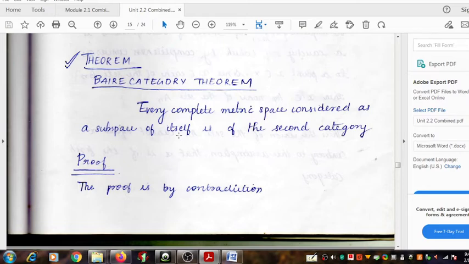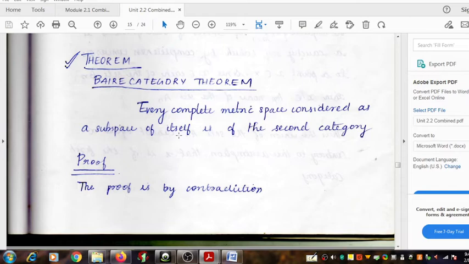So every nowhere dense set avoids the presence of open sets. Since open sets are not present there, open balls cannot be present there. We know that an open set can be expressed as a union of open balls.